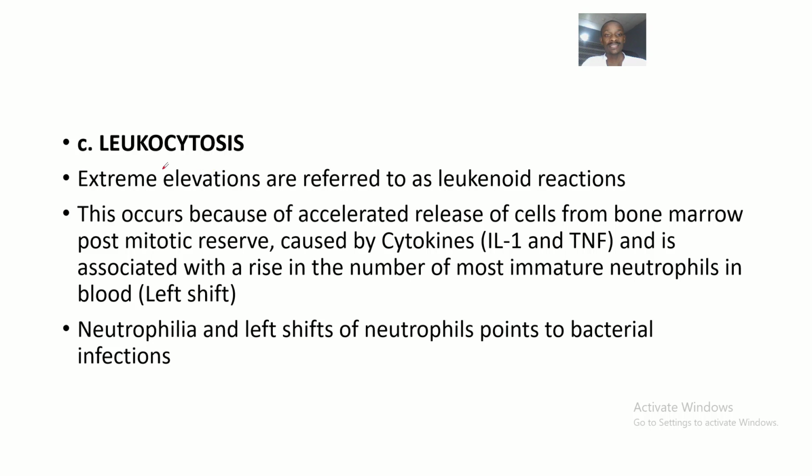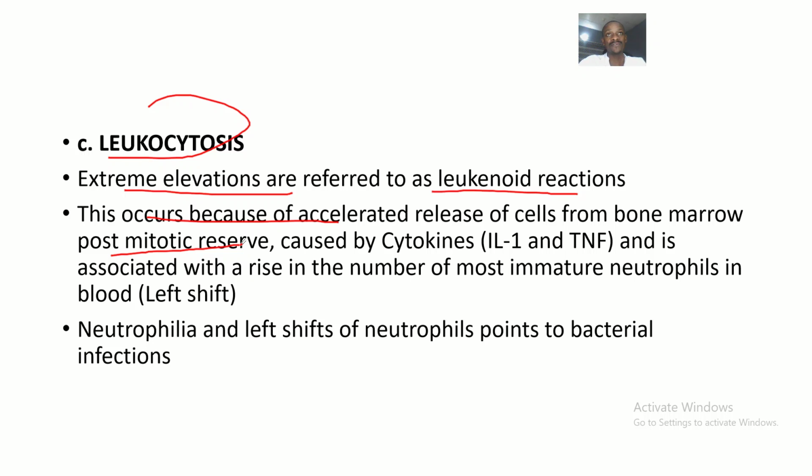So next we'll be having leukocytosis, that's elevated levels of white blood cells. Extreme elevations are referred to as leukemoid reactions. This occurs because of accelerated release of cells. Blood cells are being formed, but you don't even need to wait for them to mature. You just release them from the bone marrow, from the bone marrow post-mitotic reserve.